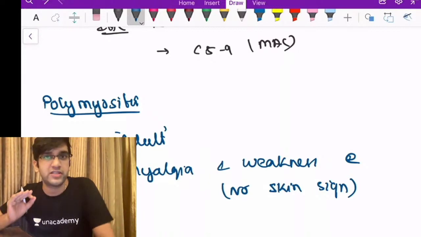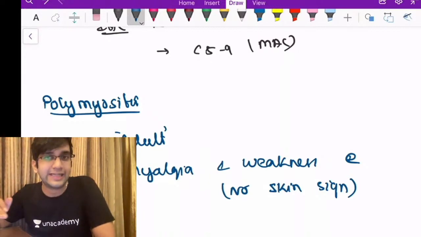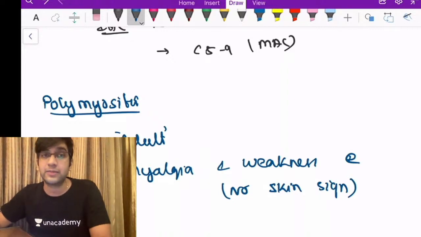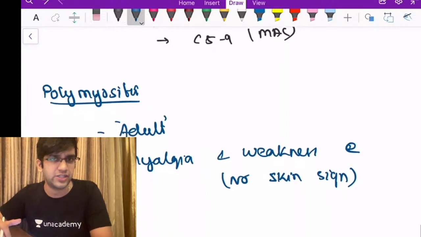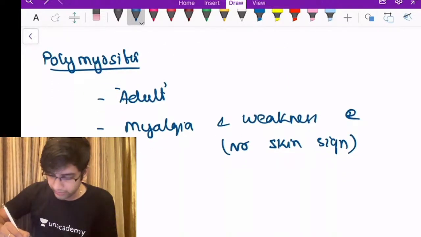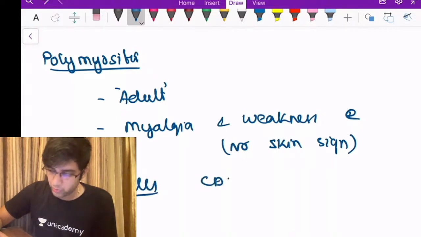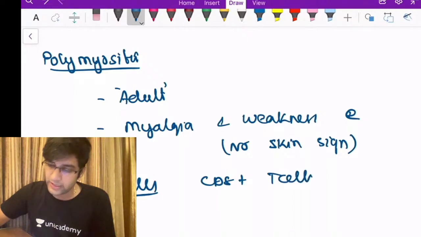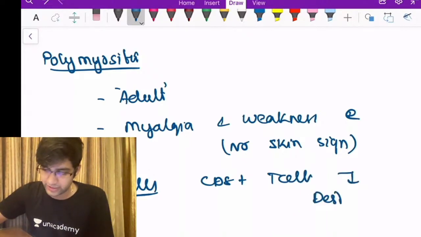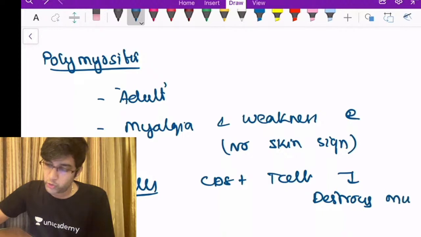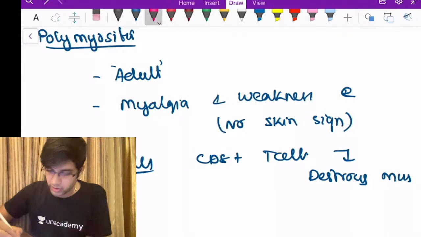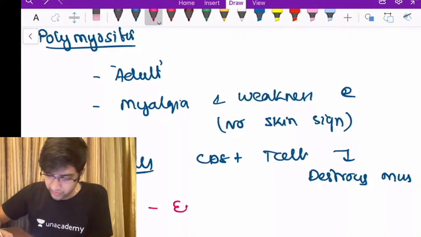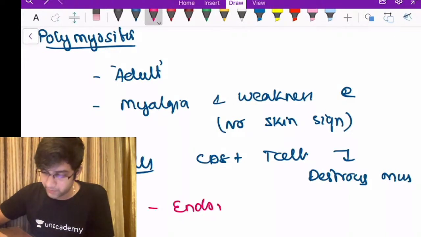The CD8 positive T cells infiltrate my muscle directly and destroy the muscle antigen. This is not like dermatomyositis where I'm going to have an involvement of the vessel and then muscle antigen. It's a direct damage by the mononuclear cells, the CD8 positive T cells, which will directly go and destroy the muscle fibers. So my inflammation is going to be florid. It will not be perivascular, it will be endomysial inflammation. What I'm going to see in microscopy is an endomysial inflammation, like what was said in the question.